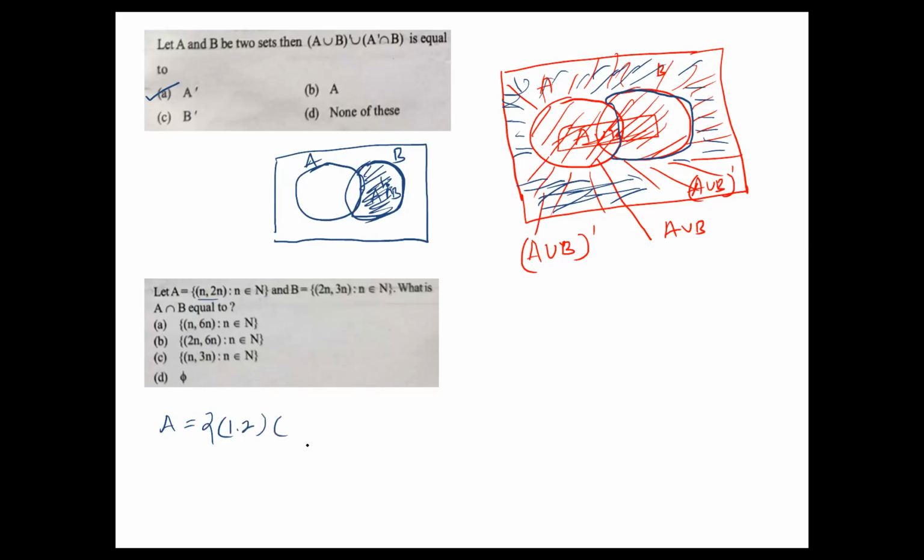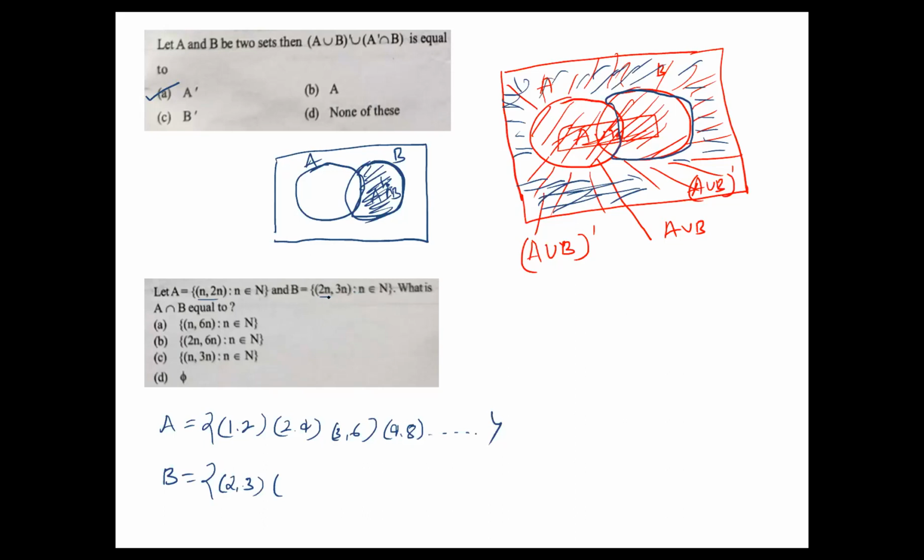If we substitute 2, what about here? 4. Next, if we substitute 3, what about here? 6. Here 4 means here 8. Okay. Similarly, what is the set B? If you substitute 1 here, what about here? 3.